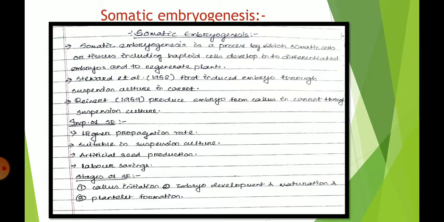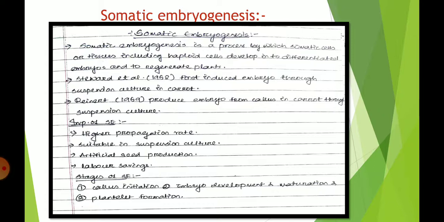Okay, so what is the importance of somatic embryogenesis? First, whenever we talk about somatic embryogenesis, the embryos formed by this process are called somatic embryos. They are mainly responsible for a higher propagation rate, because within a very short duration of time we can prepare them in our lab. Next, it is suitable for suspension culture, because it is easy to culture in our culture media in the lab.